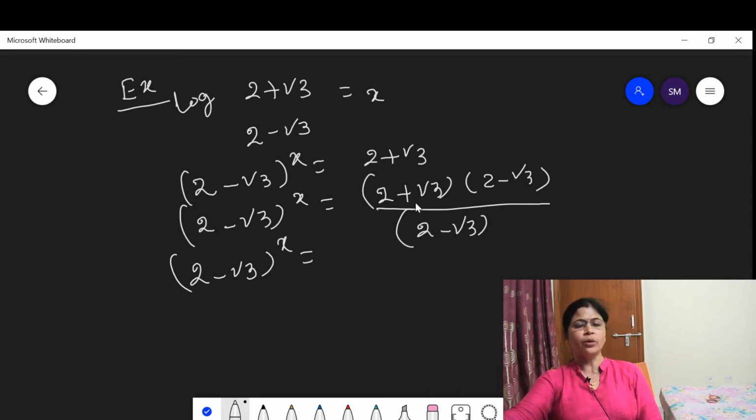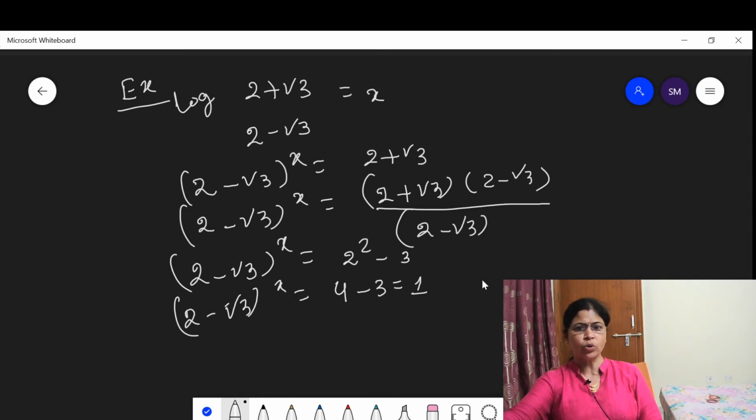Then a plus b into a minus b means a square minus b square. This is 2 square minus root 3 square, and root 3 square means 3. So 2 minus root 3 to the power x is equal to 4 minus 3, which is equal to 1.